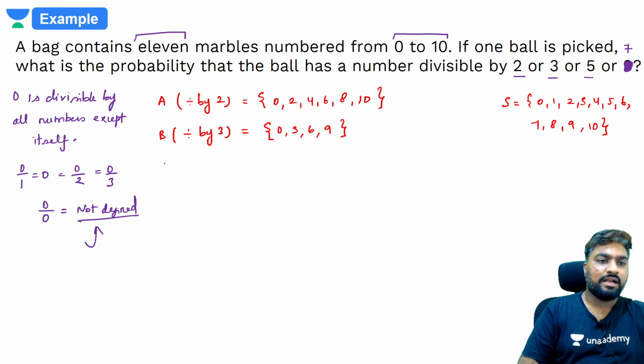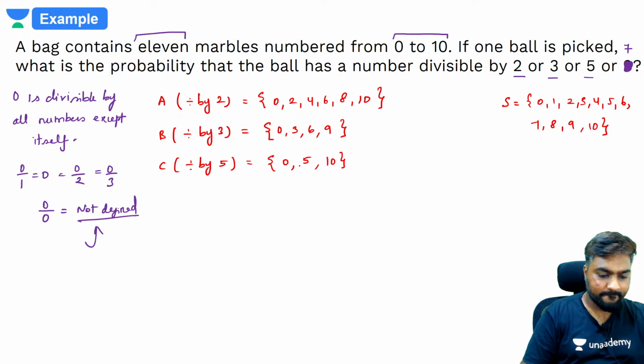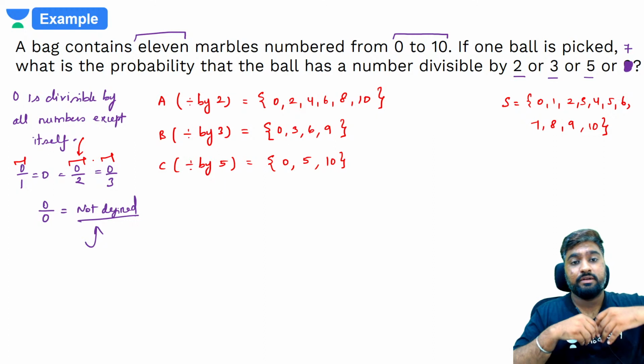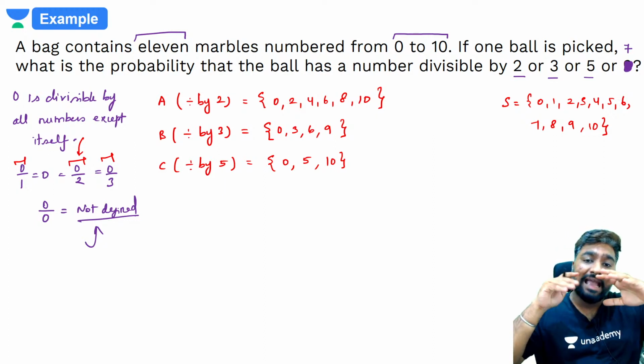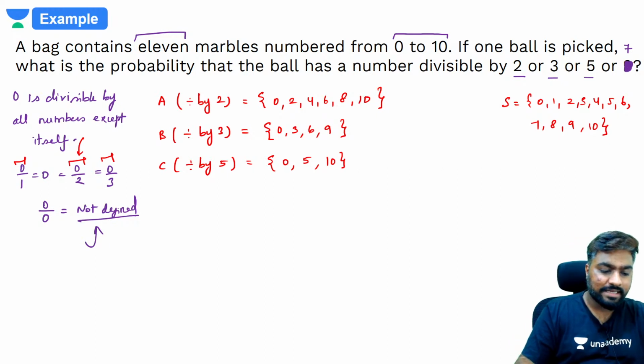What about numbers divisible by 5? What are the numbers divisible by 5? 0, 5 and 10. Asim, 0 is divisible by 2 also, no? इसीलिए वहां पे भी रखा है. 0 is divisible by 1, it is divisible by 2, it is divisible by 3, it is divisible by 1 million, it is divisible by 50 million, it is divisible by any number that you can think of except for 0. Make sense?